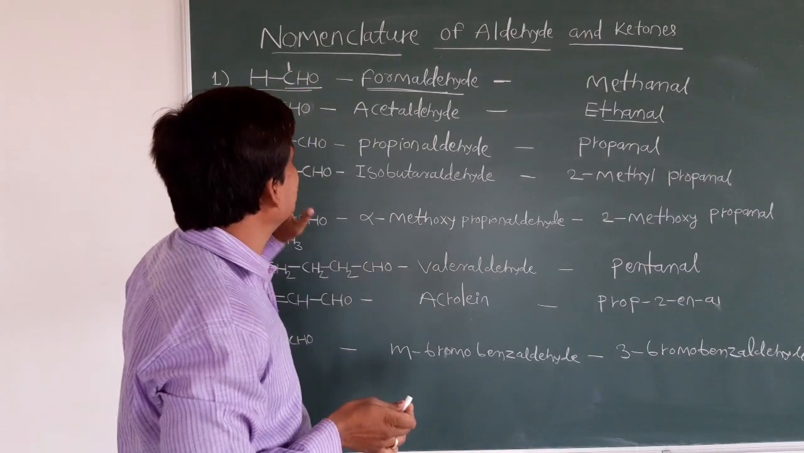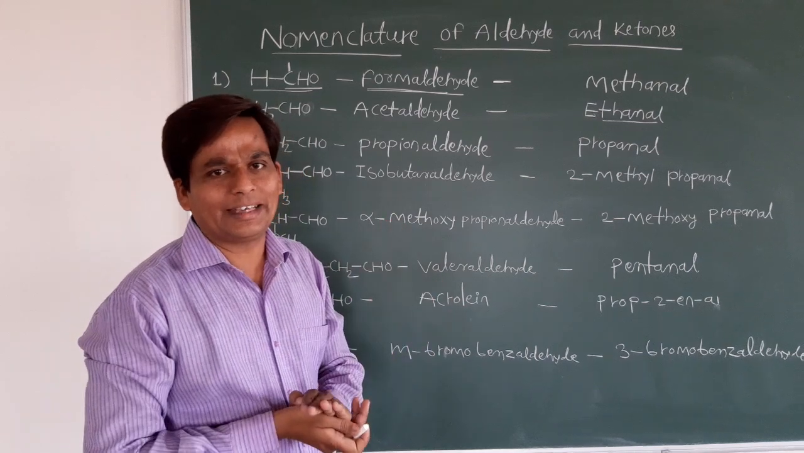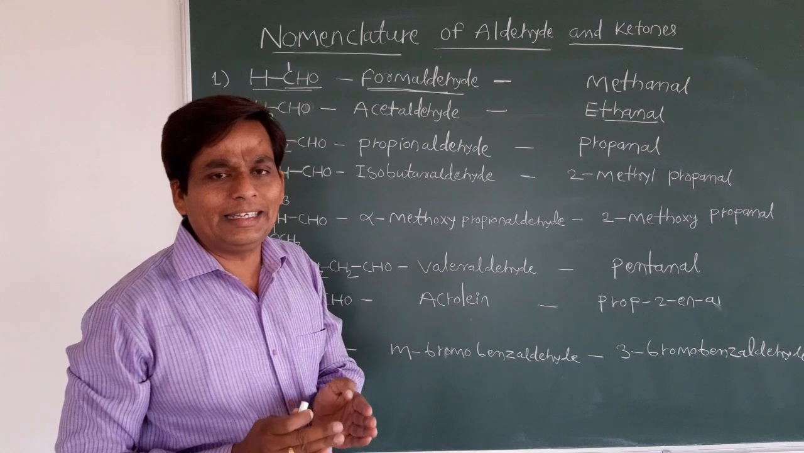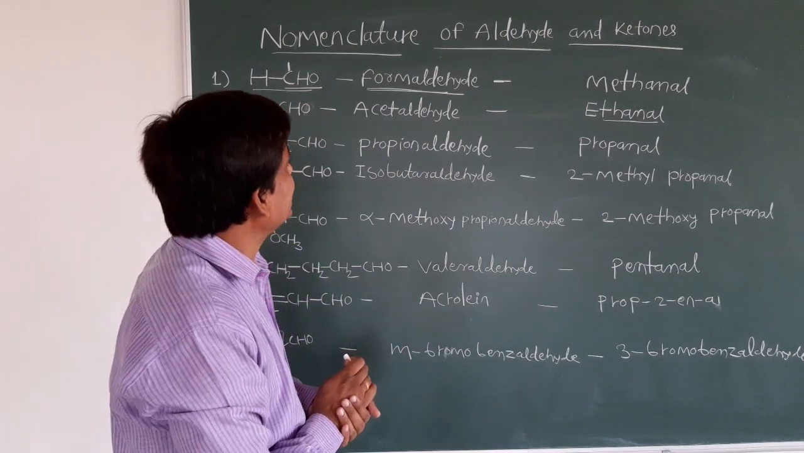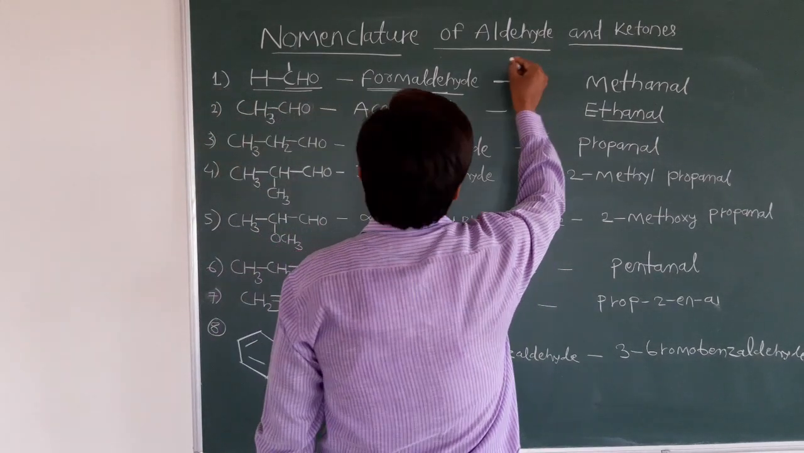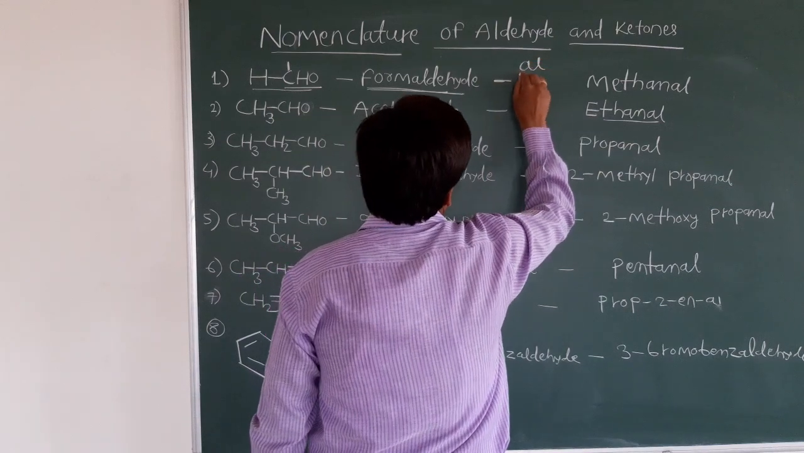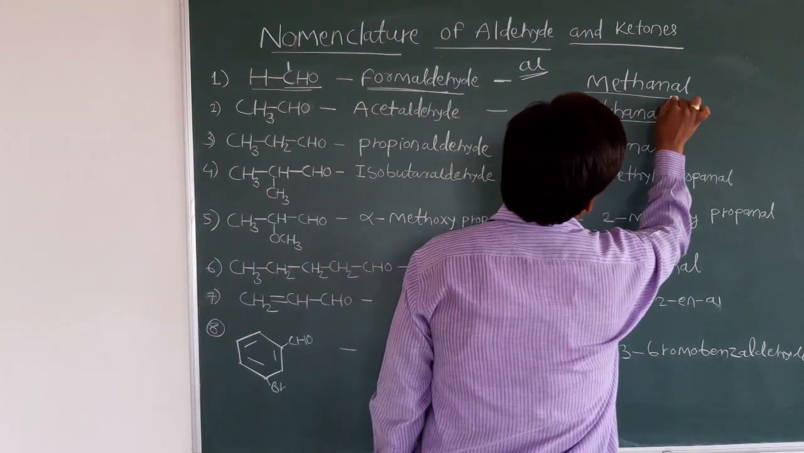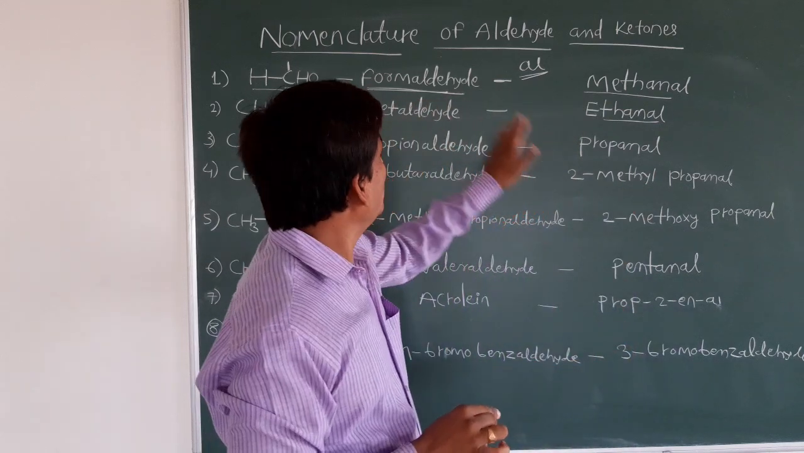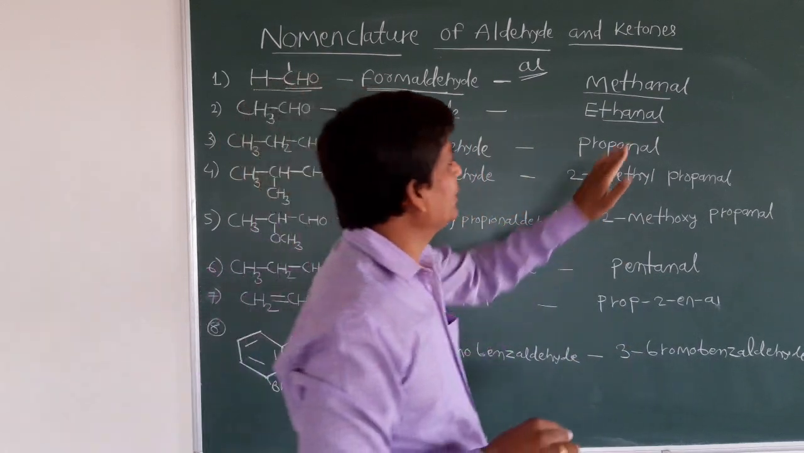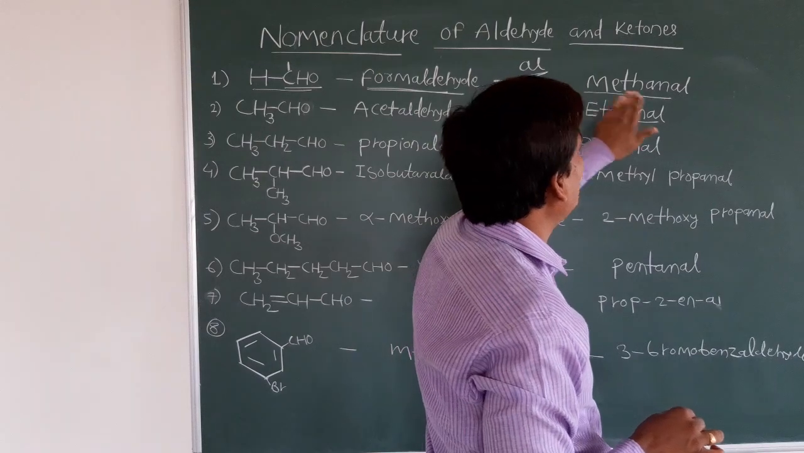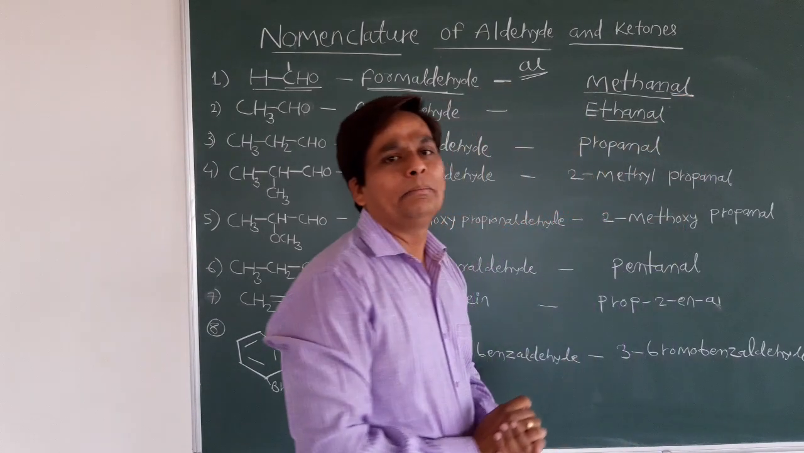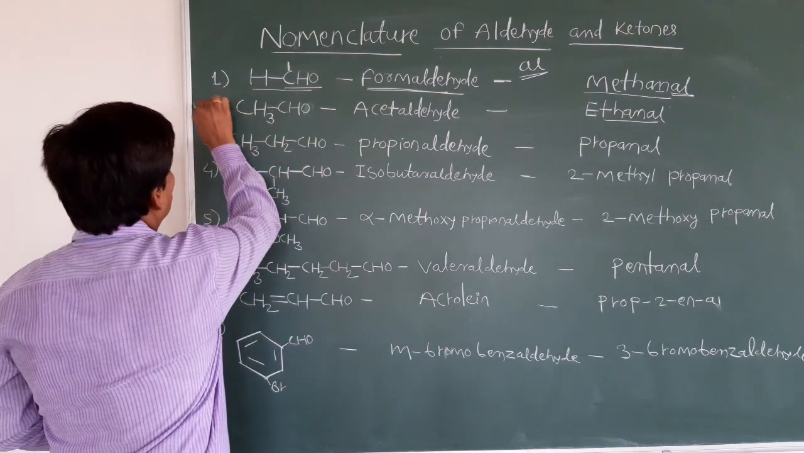Only one carbon means it is methane. From that methane, you have to remove the E and substitute the suffix Al, because in aldehyde Al is the suffix. You have to attach the Al. Just see, it is methanal. Only one carbon, so you select that as the parent chain. One carbon means methane. From that methane I am removing the E and attaching the Al. It is methanal.